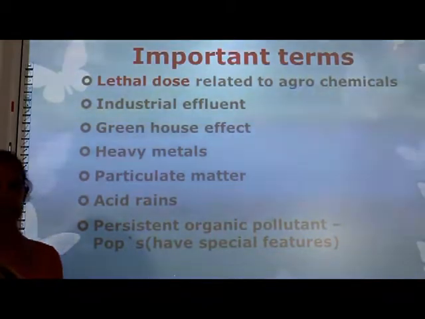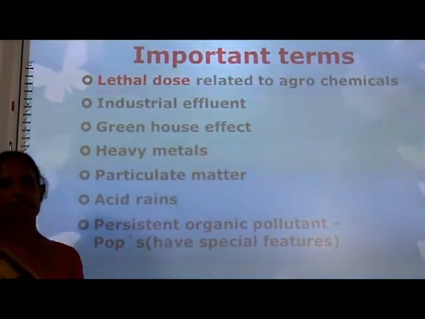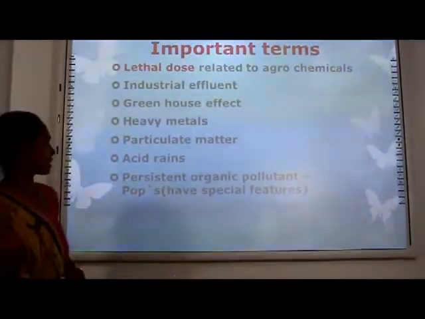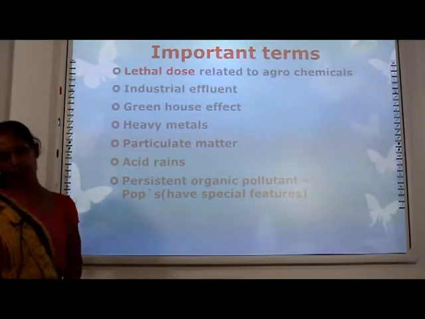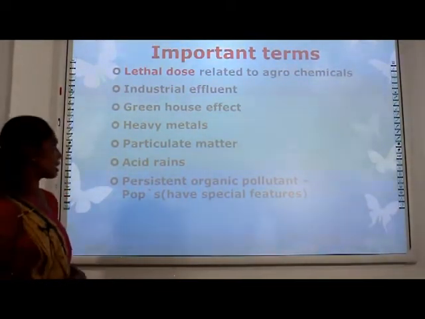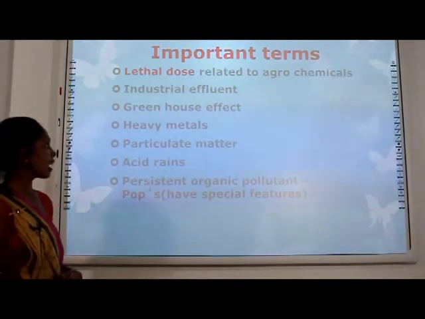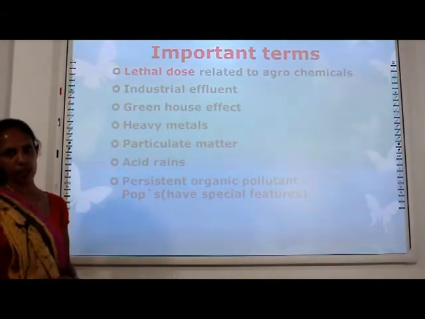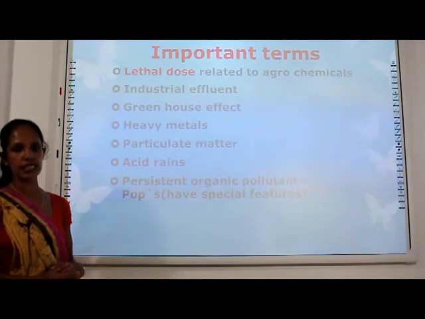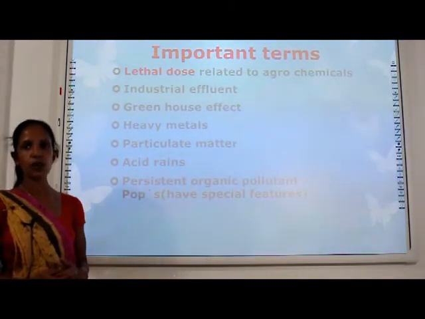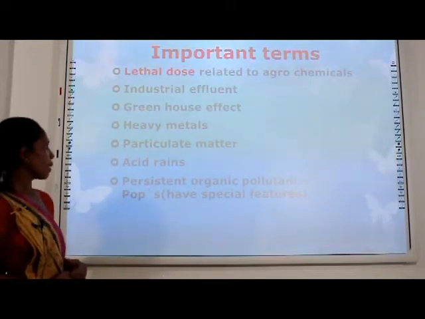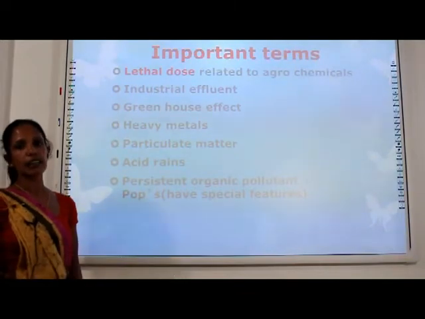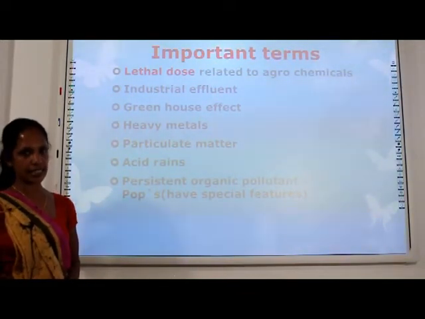Industrial effluent. There are so many substances released from industry which are harmful for the environment, that we call industrial effluent. Then greenhouse effect. During this session we will discuss what the greenhouse effect is. And heavy metals. Next it is given particulate matter. Then what is particulate matter? There are some substances that remain in our environment for a long time duration, that we call particulate matter. Then acid rains. Acid mixed rain we can consider as acid rain.